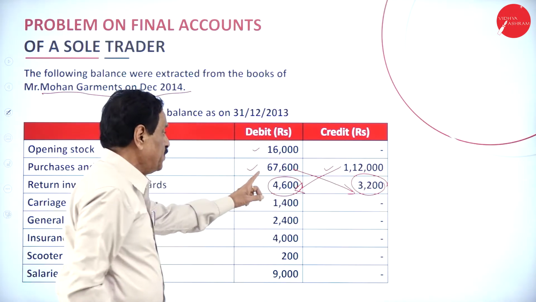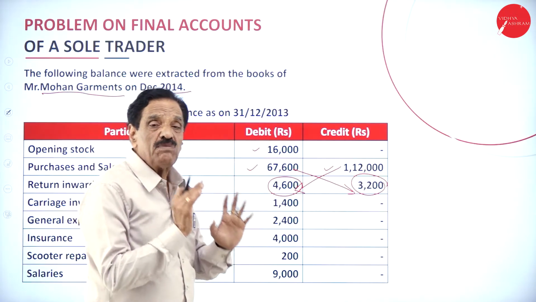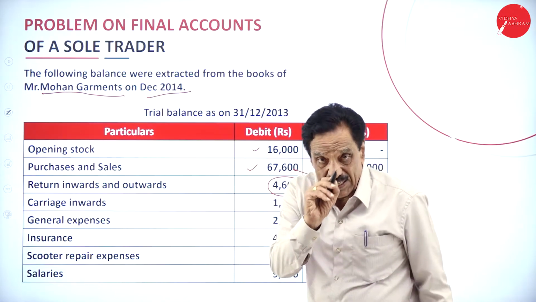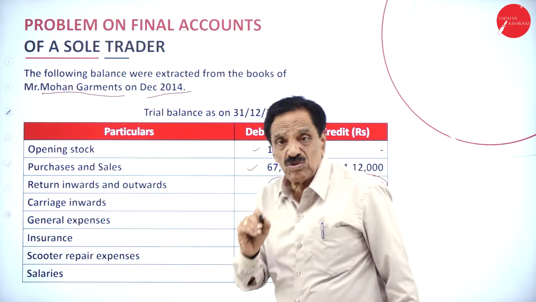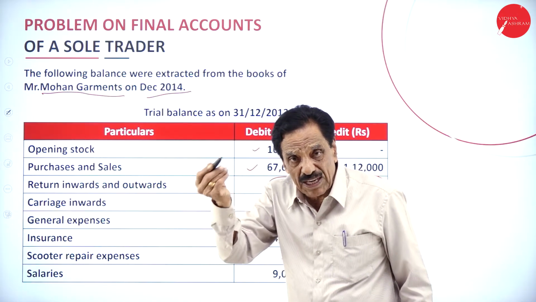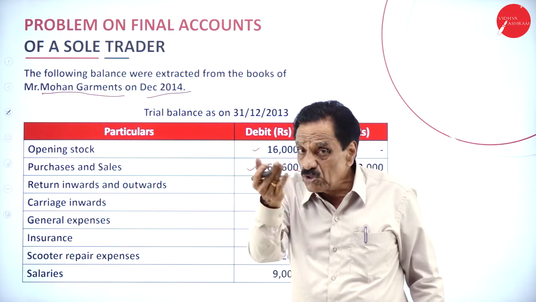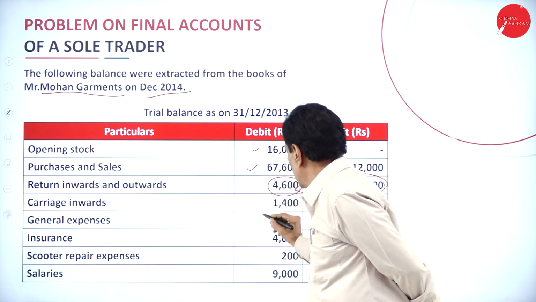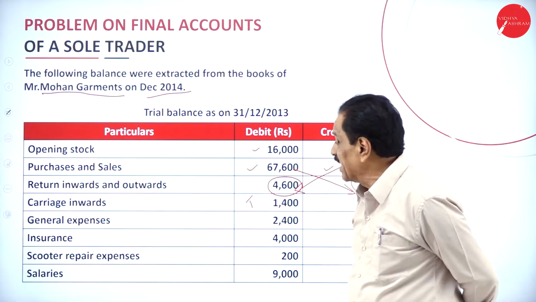Like purchases return, sales return should be shown in the trading account. So on the debit side, sales return, that is returns inward. Here 3,200 is returns outward, purchases return. Then carriage inward will come in the trading account.